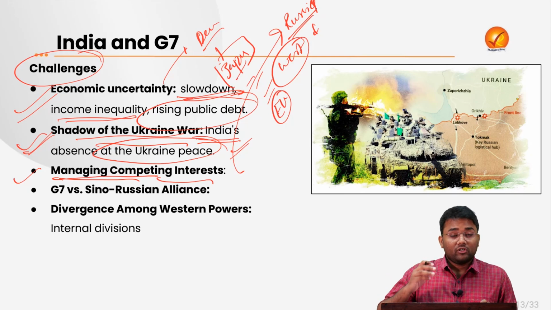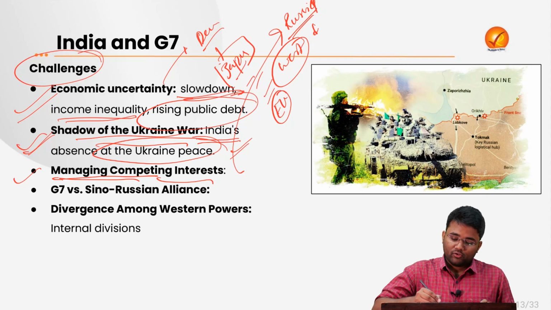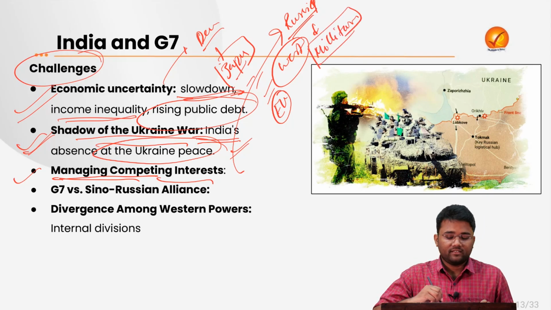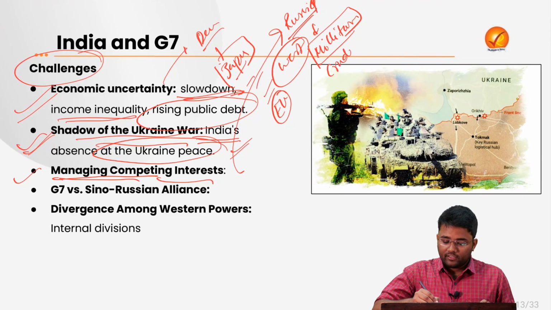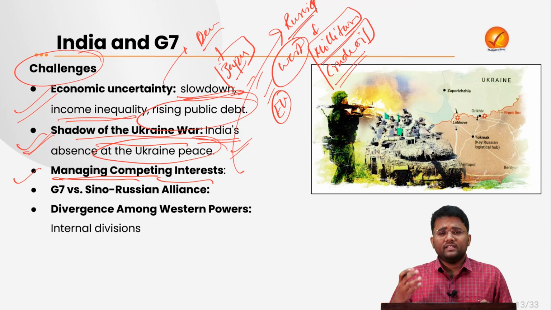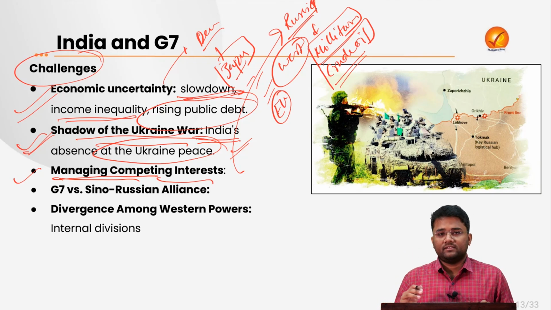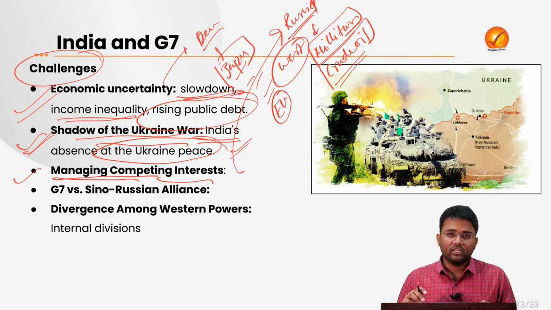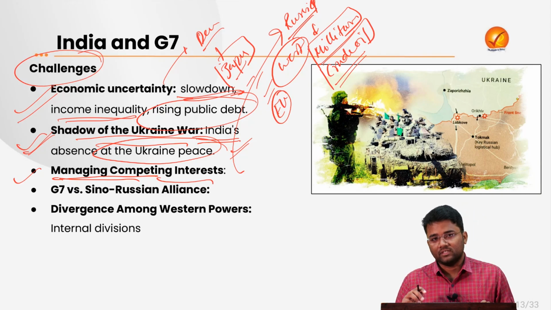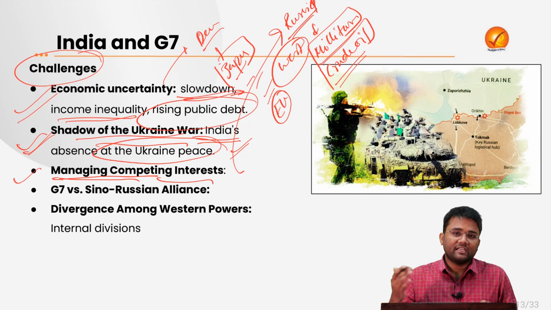Because India has some strategic interests, whether it is related to military equipment, various jets, etc., whether it is related to buying crude oil, whether it is related to various other imports, there is a competing interest between Russia and the West. The West wants India to reduce its imports from Russia, but India has its strategic interest. We don't want to deplete our forex reserves, we don't want to widen our trade deficits.